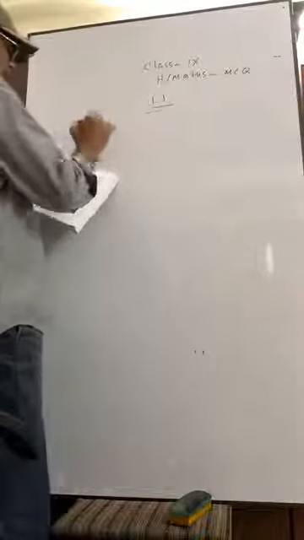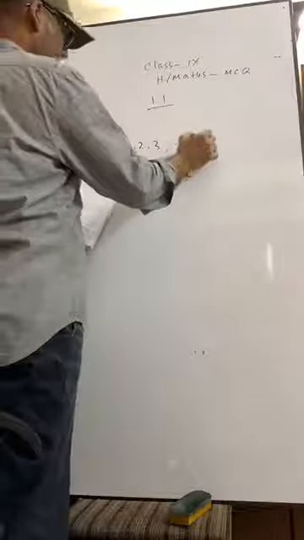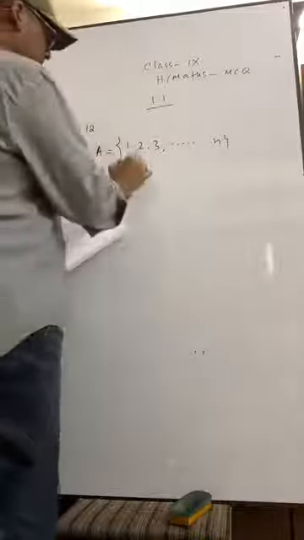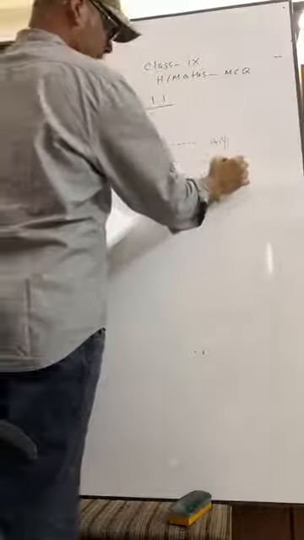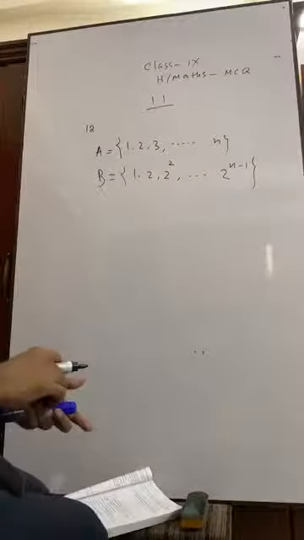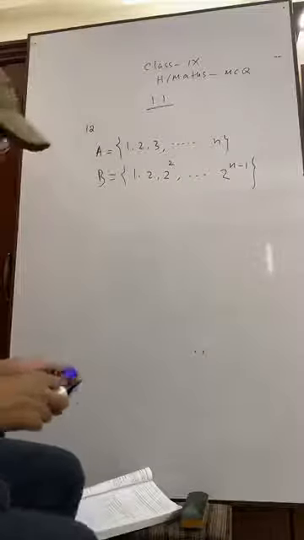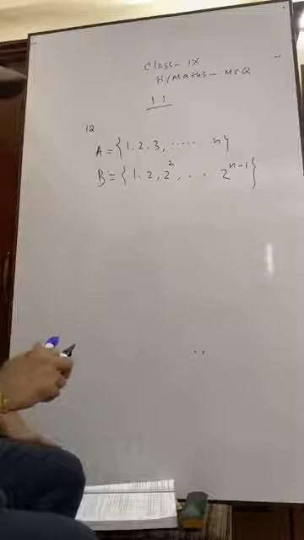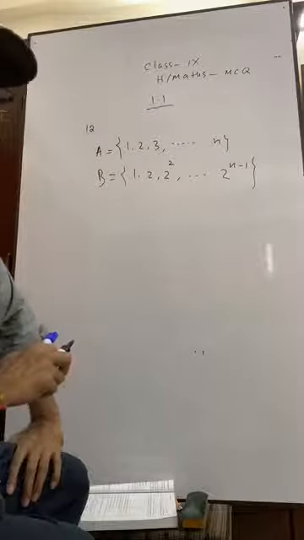A is equal to 1, 2, 3, up to n, and B is given as 1, 2, 2 squared, up to 2 to the power n minus 1. The question is, are they equivalent or not? If they are equivalent, how are they equivalent? Have you got me? Can you tell me, are they equivalent sets? And if they are equivalent sets, then how are they equivalent?